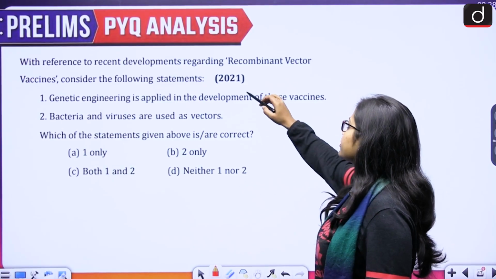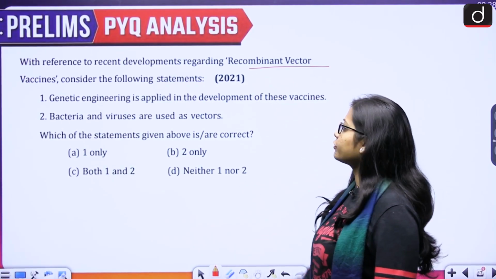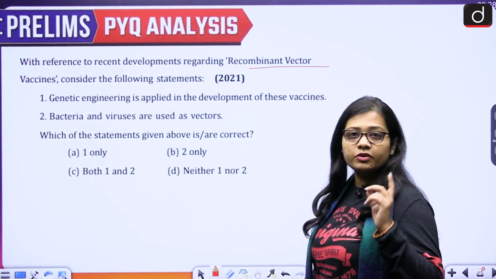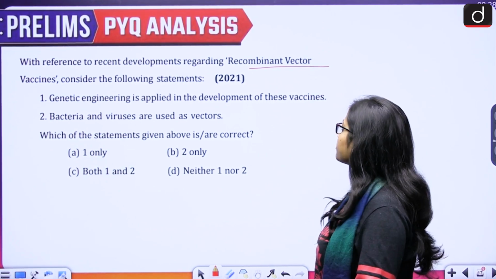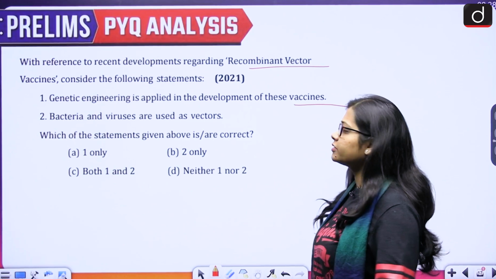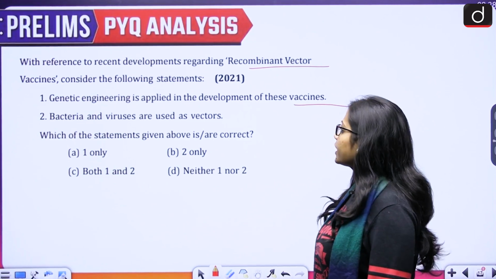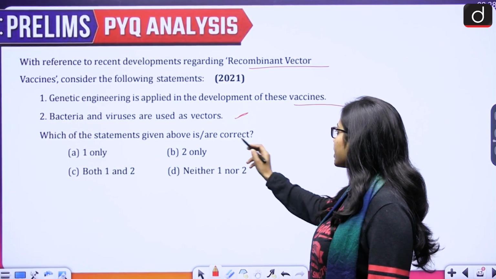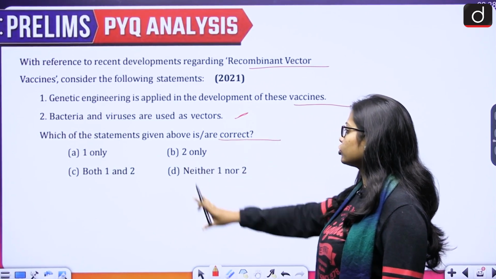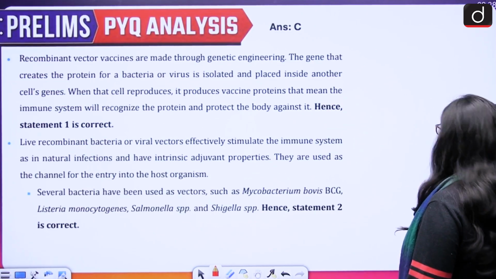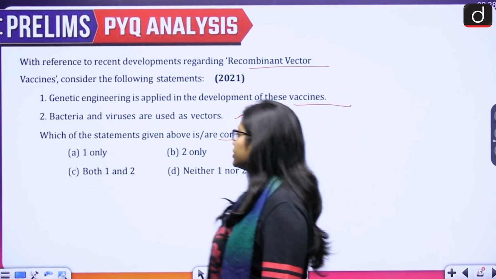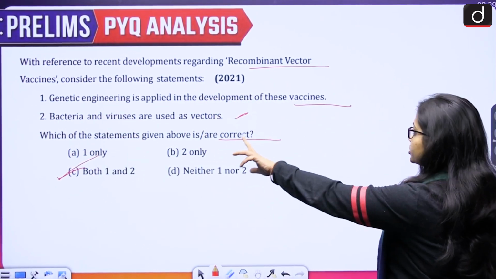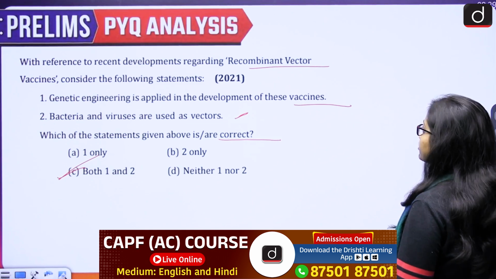With reference to recent developments regarding recombinant vector vaccines, consider the following statements. There are two statements given. First, genetic engineering is applied in the development of these vaccines. And second, bacteria and viruses are used as vectors. Which of the statements given above are correct? 1 only, 2 only, both 1 and 2, neither 1 nor 2. The correct answer for this is option C, both 1 and 2. It means both the statements are correct. First is about genetic engineering, second is about bacteria and viruses.